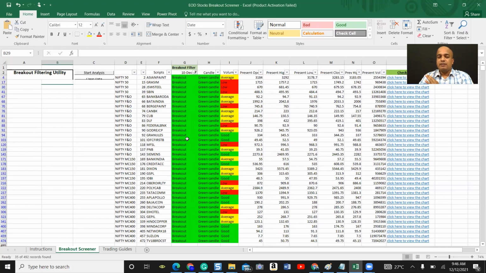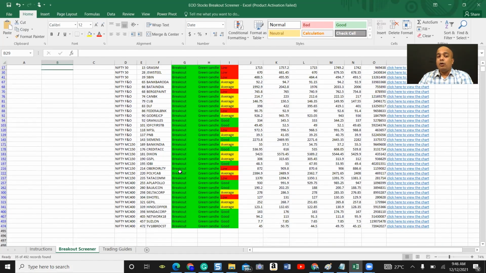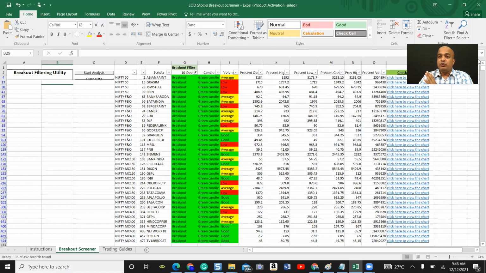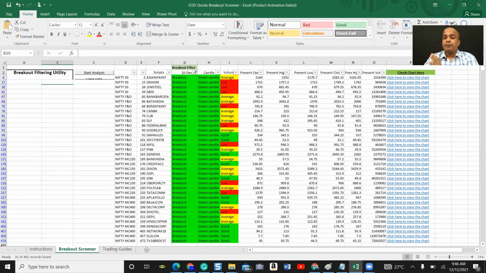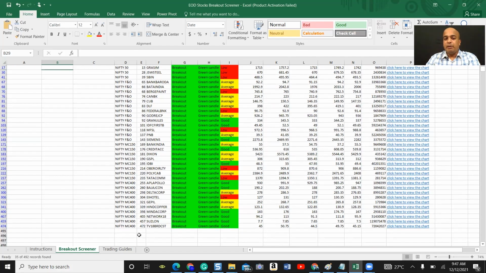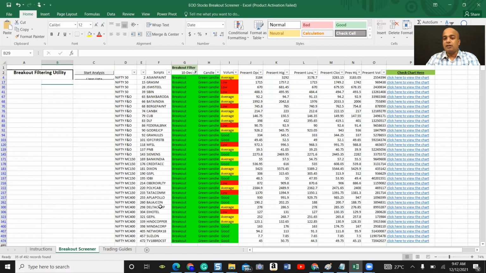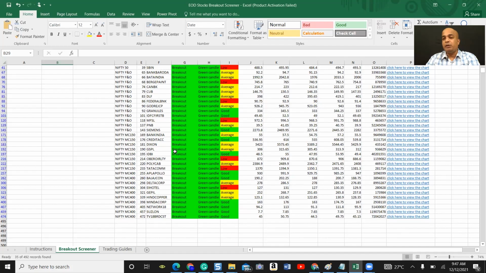So please listen to me very carefully. All these stocks may not be proper or accurate breakout stocks. That is why we need to check the charts manually, and then you can decide whether it is a genuine breakout or not as per your definition of the breakout. But still it saves a lot of time. Instead of searching all the stocks, it is better to search only these, right? It takes only 5 to 10 minutes.